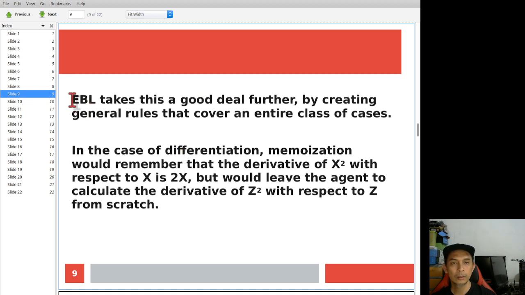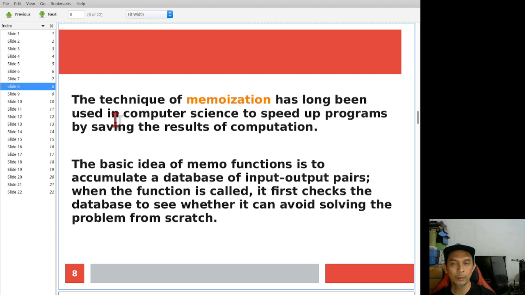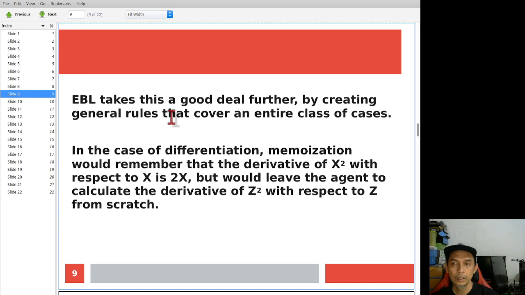Now, one problem with that is that you're going to have a very long input-output pair to be stored in a database for similar types of problems. Now with EBL, what you can do is generalize the same problem, so that similar problems can be solved much more quickly, but it only requires a very minimal storage in the database.